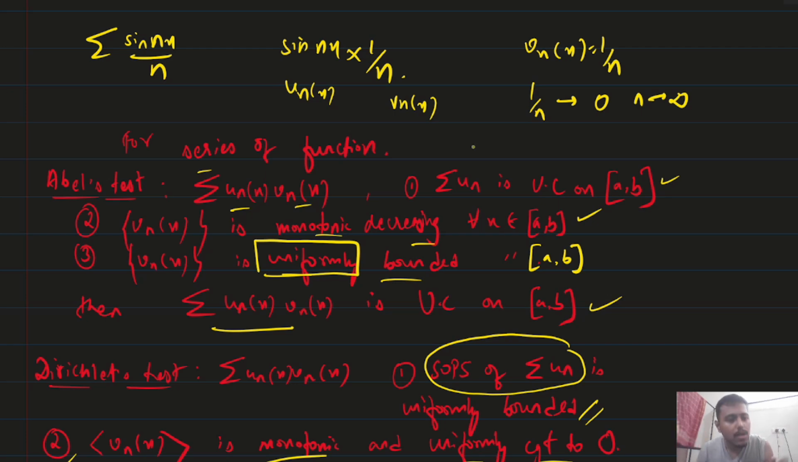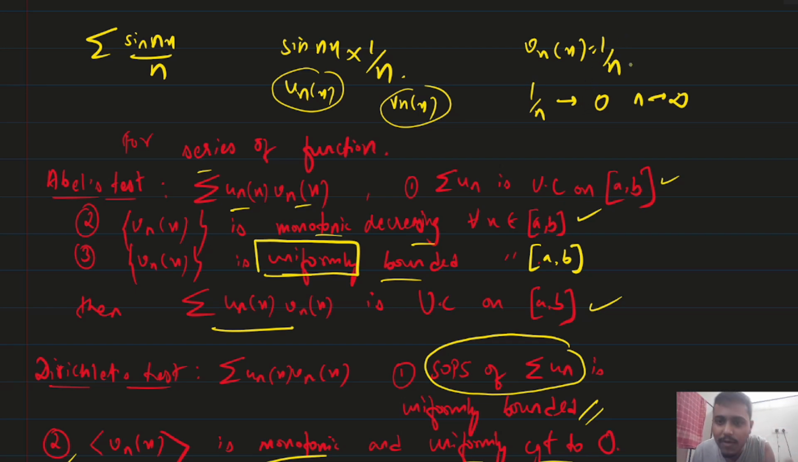Let me repeat again. Sin nx into 1 by n, we have broken into two different terms. Unx we have to check something, vnx we have to check something. Think about vnx. Vnx, what can you say? It is monotonic decreasing as well as it is converging to 0.